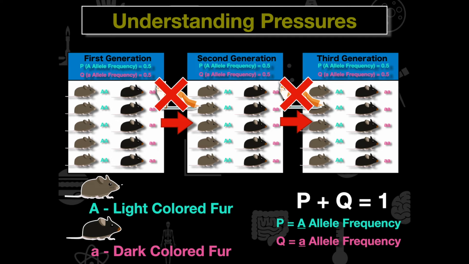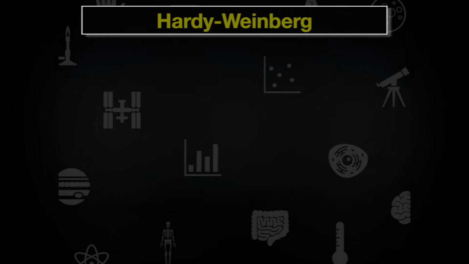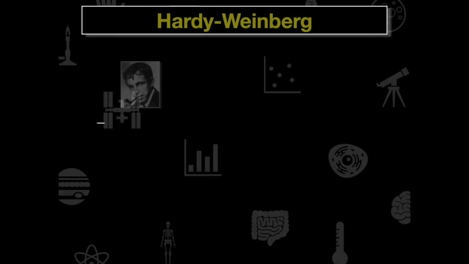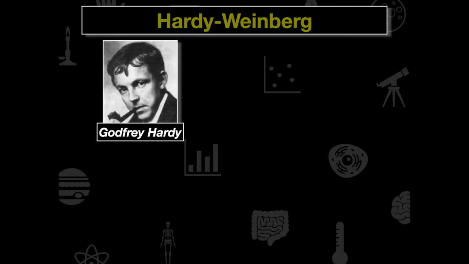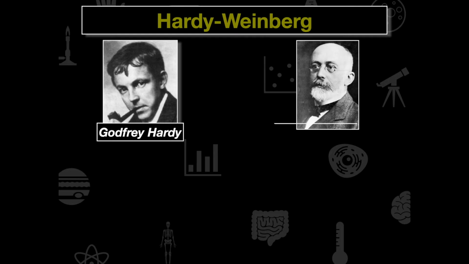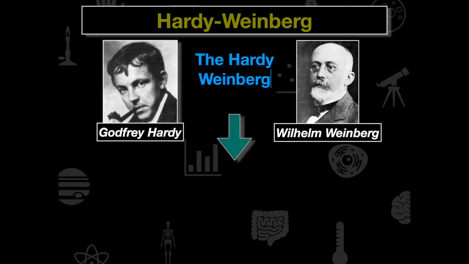Again, what we're trying to do is see whether evolution has occurred and how it's affecting those allele frequencies over time. Then we can identify what factor is causing populations to evolve. The way that we're really going to look at this is with the Hardy-Weinberg equation. The Hardy-Weinberg equation came from Godfrey Hardy and Wilhelm Weinberg, both scientists, and they derived this equation here.